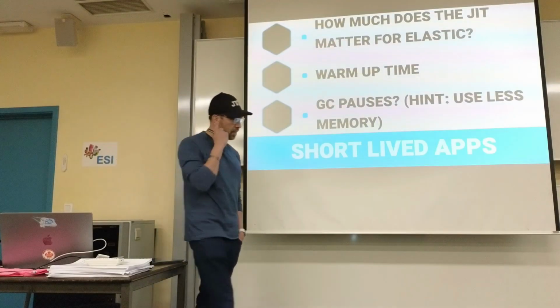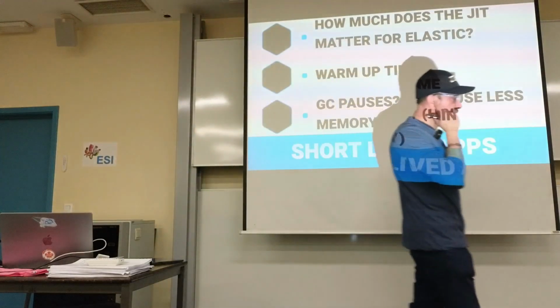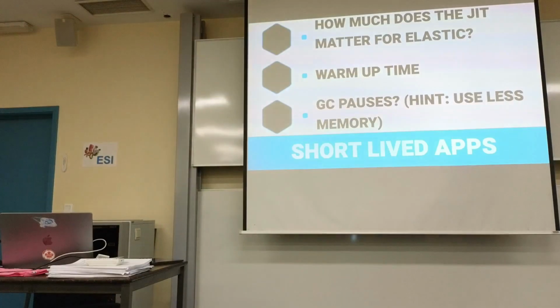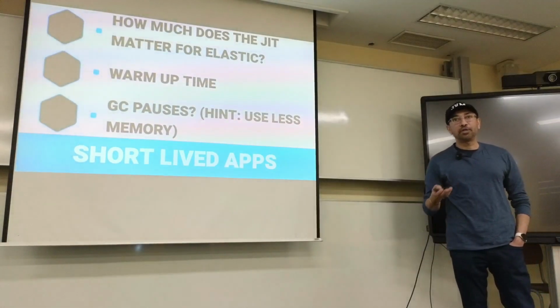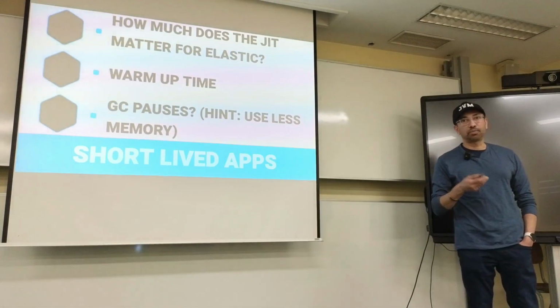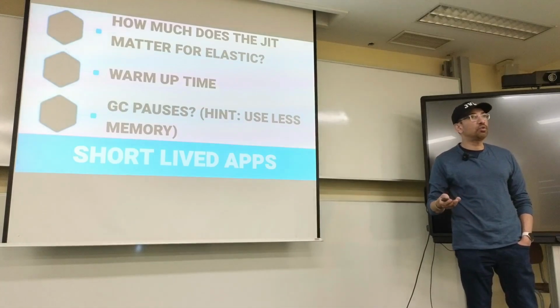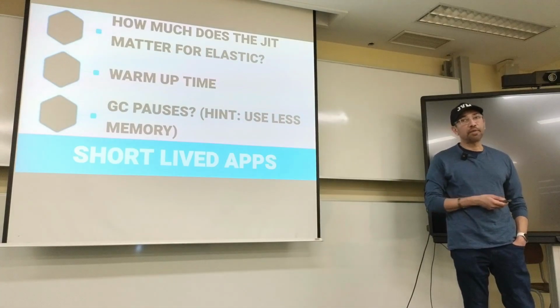If you're running short-lived applications, for example on Kubernetes or OpenShift, or you're using elasticity, this can become a problem for Java applications. Because I just said, for a medium-sized Spring Boot application it takes 15, 20 minutes for the JIT to reach peak efficiency.